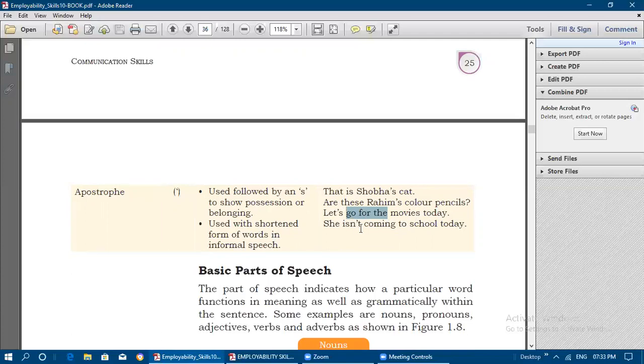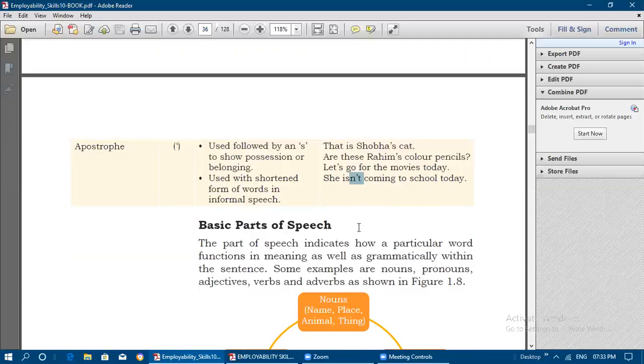She isn't coming to school today. Here, instead of she is not coming to school today, simply we are using the single apostrophe. So it is used with shortened forms of words. Not is shortened to n't, and in between we have used the single apostrophe.